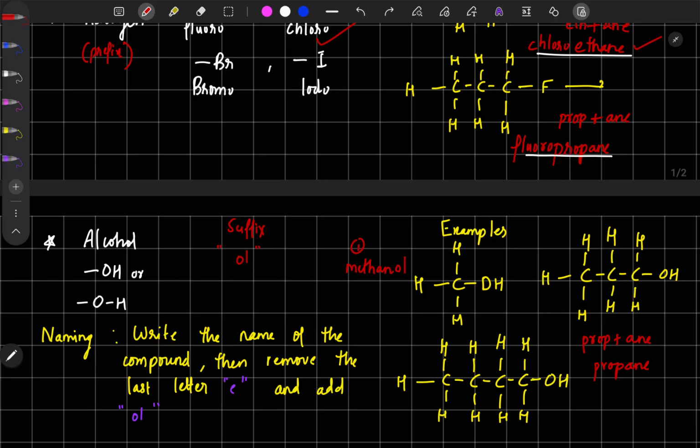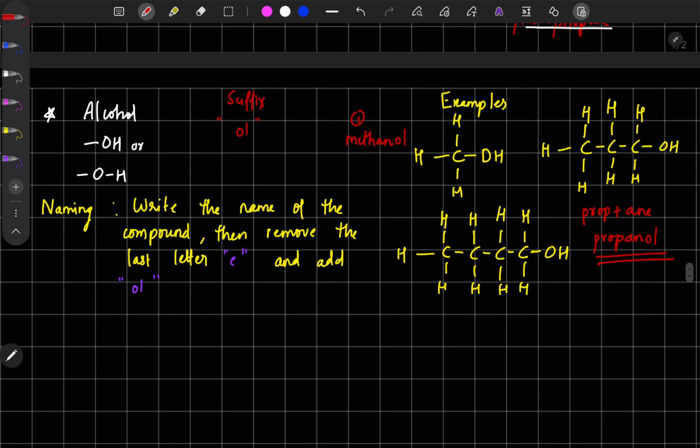Now change the last letter E. Change that E and add OL. So you will get propanol. So the second compound is propanol.